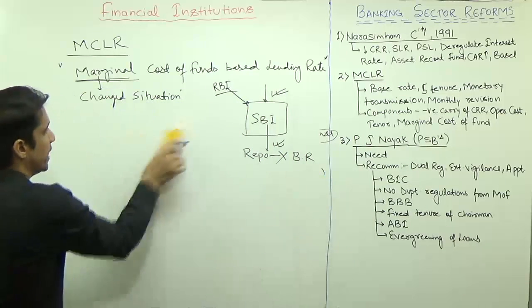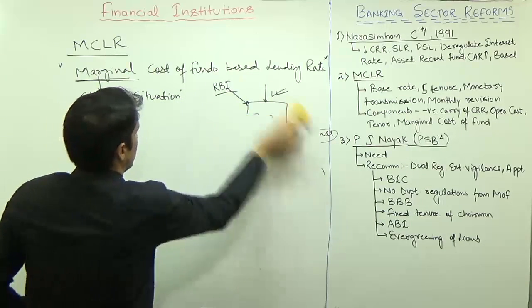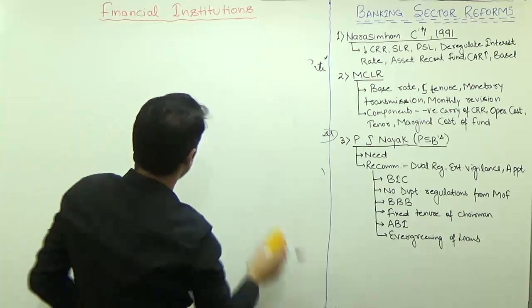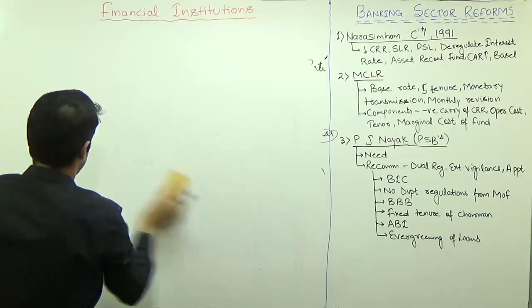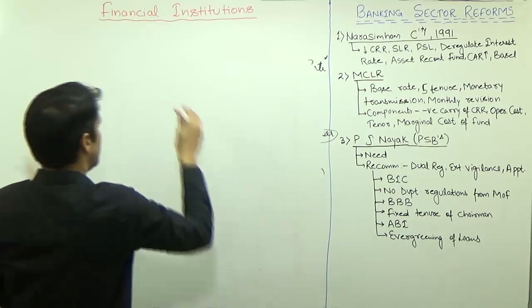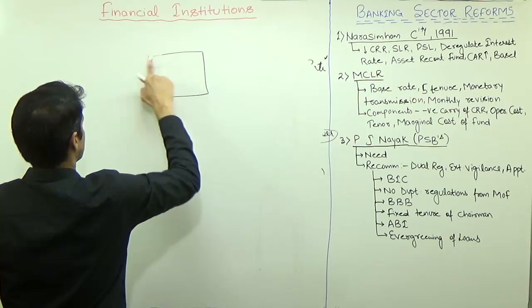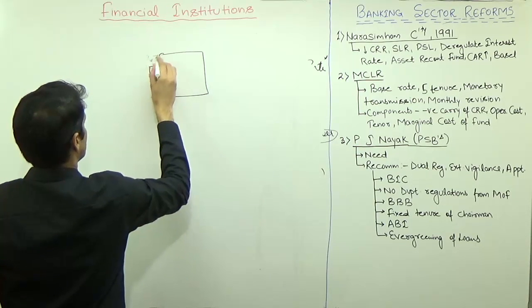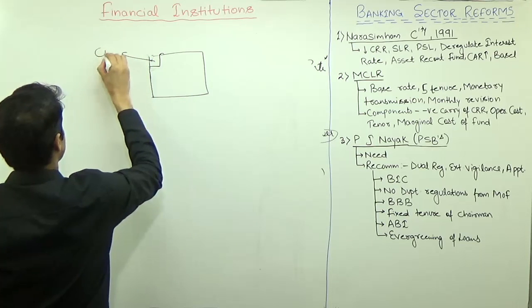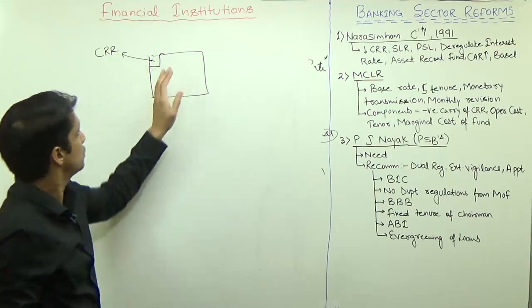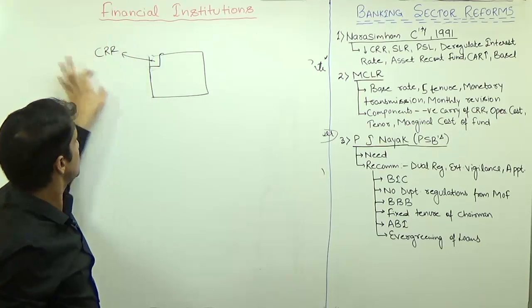So the first one is the negative carry of CRR. The negative carry of CRR, we discussed in CRR that after 2006, RBI is not paying any interest to the banks for the value of CRR. So it is a kind of tax only. So banks have to offset the loss of interest on the CRR.